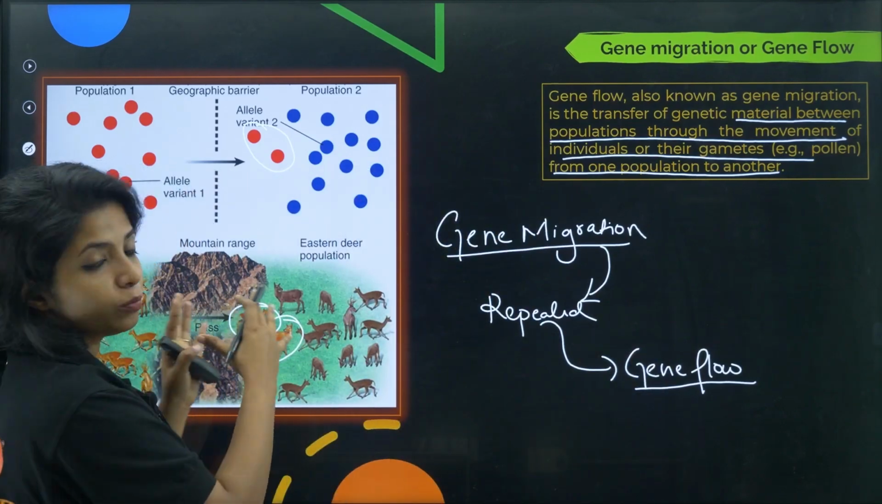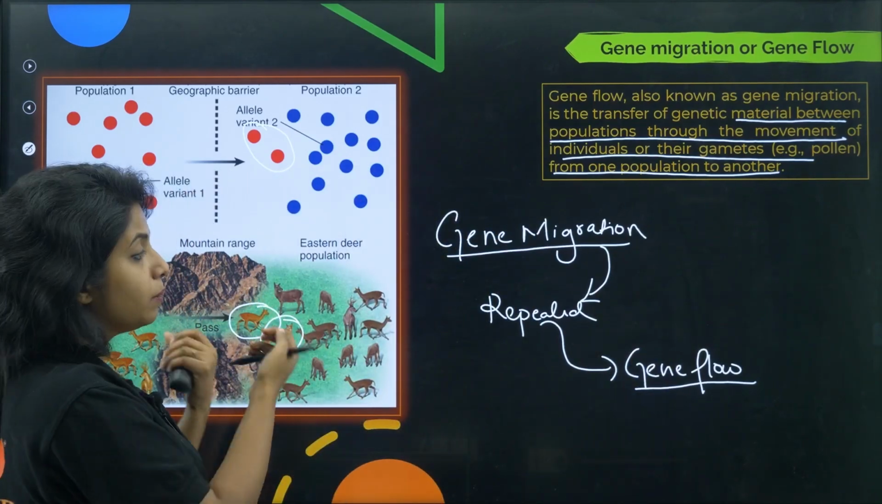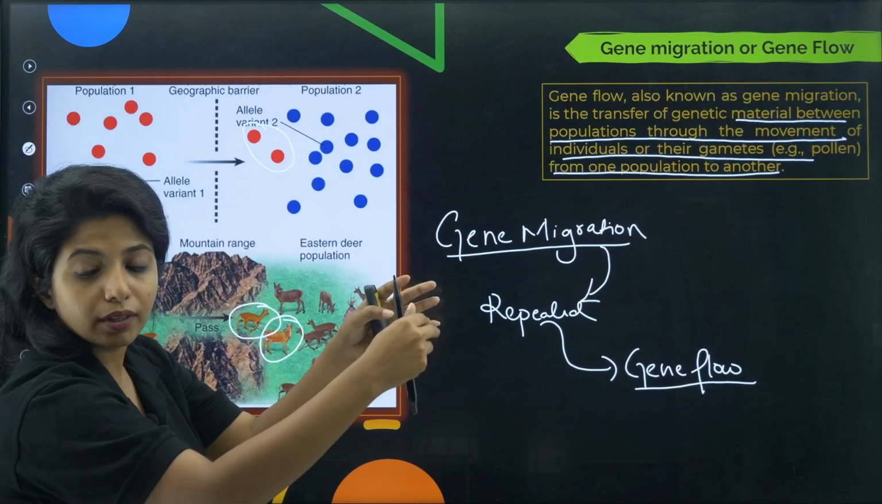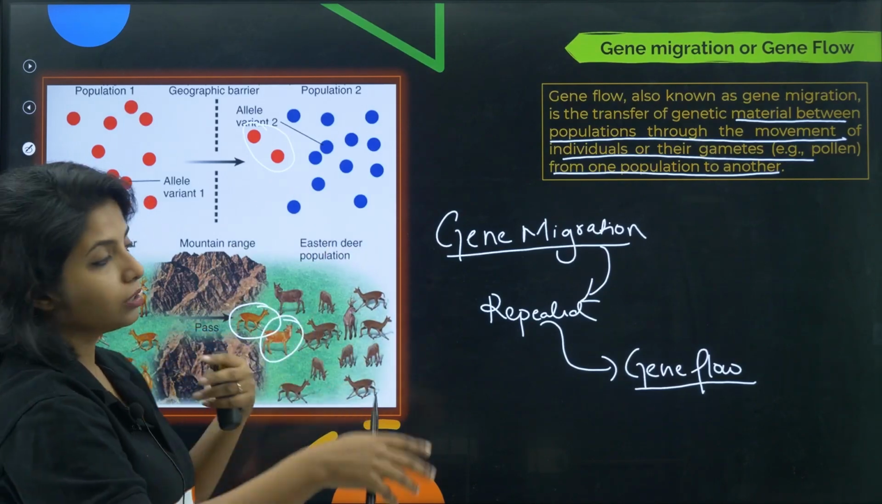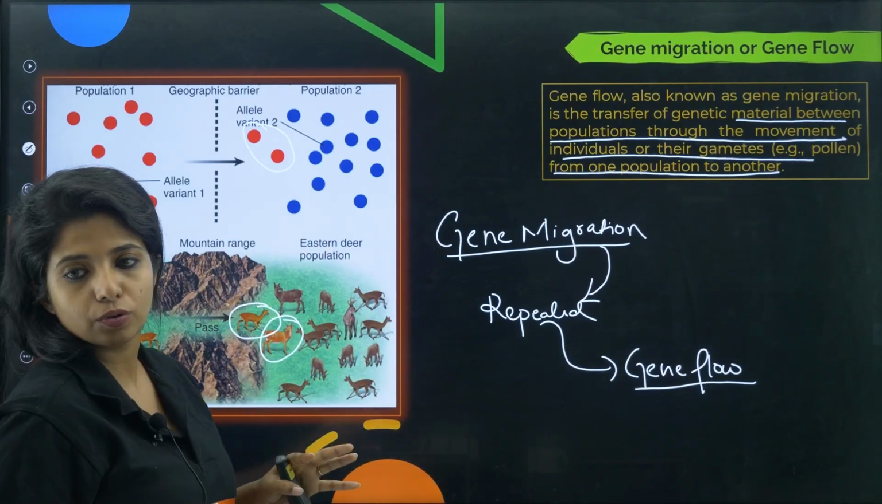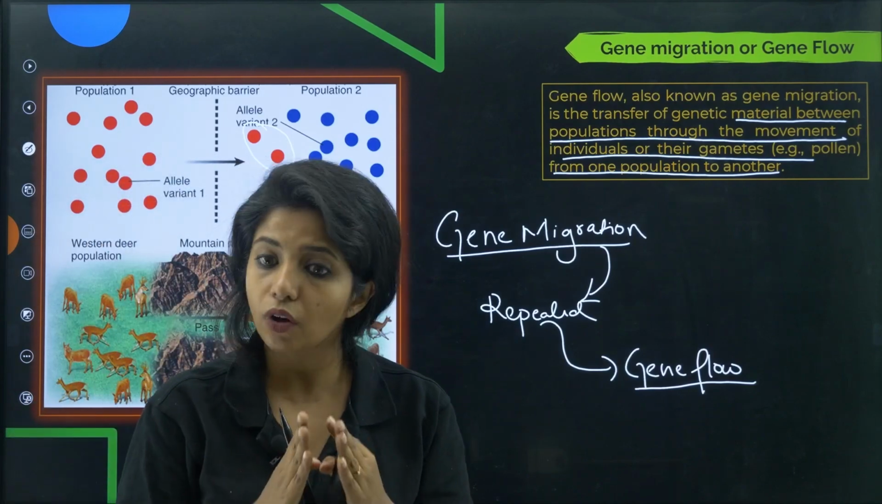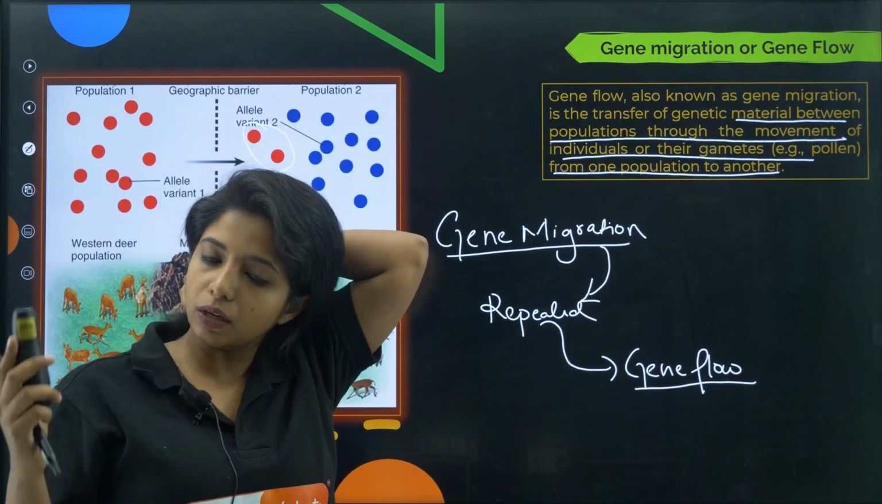So it is because of the movement or migration of individuals, or probably pollen grains, that if they move from here to there, they undergo fertilization there. Now you have different allelic frequencies over there. This is known as gene migration, and obviously this will disrupt your Hardy-Weinberg principle.